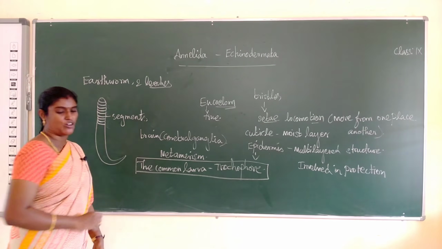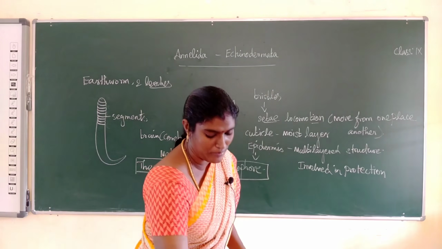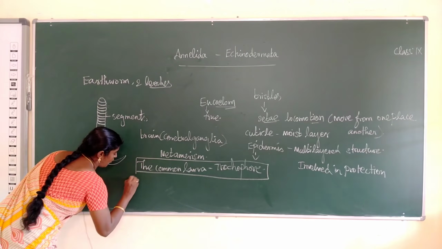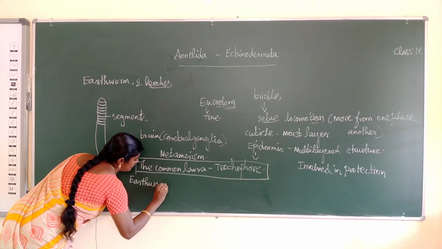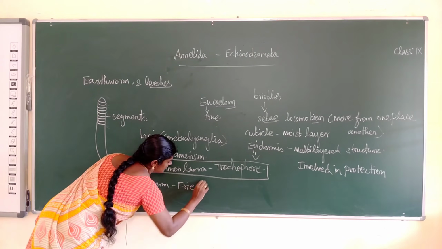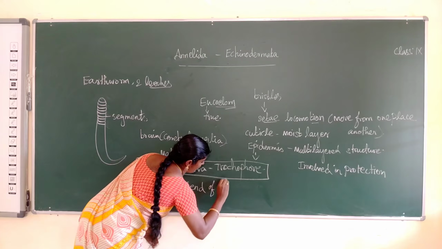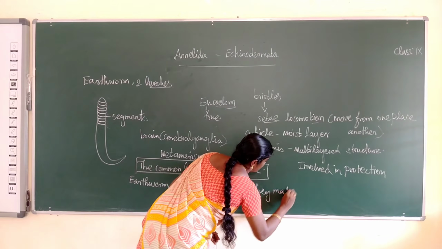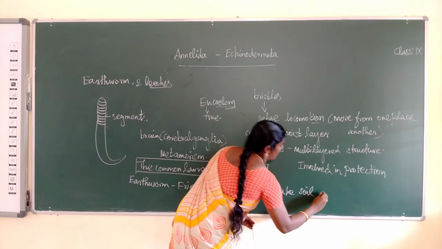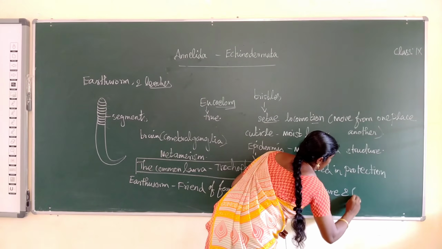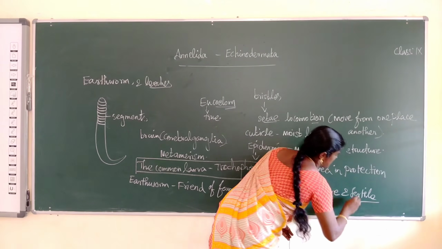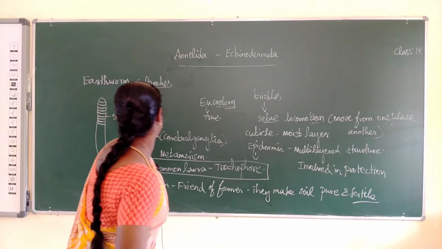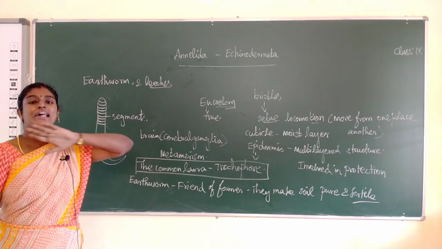Another important point: earthworm is called the friend of farmer. Why do we call it the friend of farmer? They make the soil pure and fertile. What is the meaning of fertile? The ability to reproduce, that is called fertile. In Tamil, it means making the soil rich.